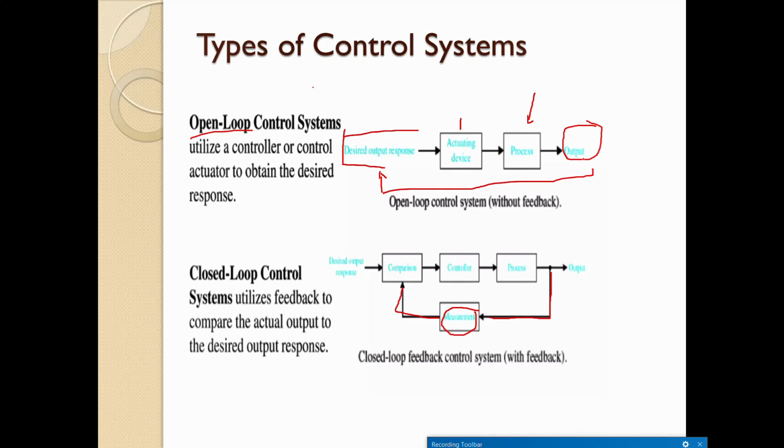So in general, if you are not looking at the output, then it is called an open loop control system. If you are feeding part of the output to the input, then it is called a closed loop control system, right? This is also called a closed loop feedback control system, because we are looking at the output and then feeding a part of the output to the input. That's why it is called a closed loop feedback control system.